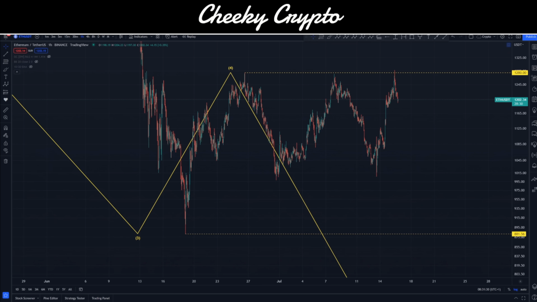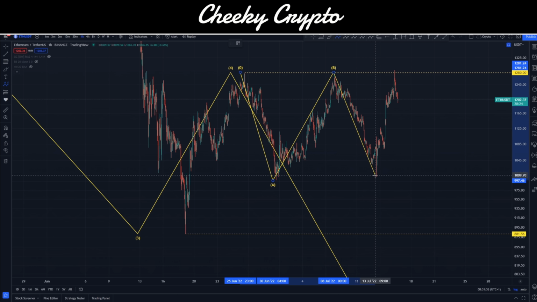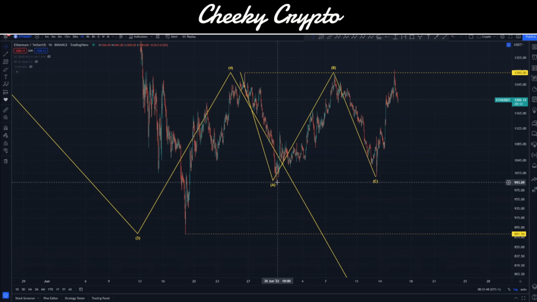So essentially, from our high of 1,280, this is an A wave down, this is a B wave up, and this is a C wave down. Essentially, we've traded sideways in a zigzag pattern, a 5-3-5. Now what's unusual about this is that the B wave did not go up higher than origin, and the C wave did not go down lower than the A wave. Although we do have a 5-3-5, it's incredibly close. We're splitting the hair between the origin and the A wave lows. But it is what it is. It's a zigzag, a 3-wave structured move, and there's no other explanation for it.